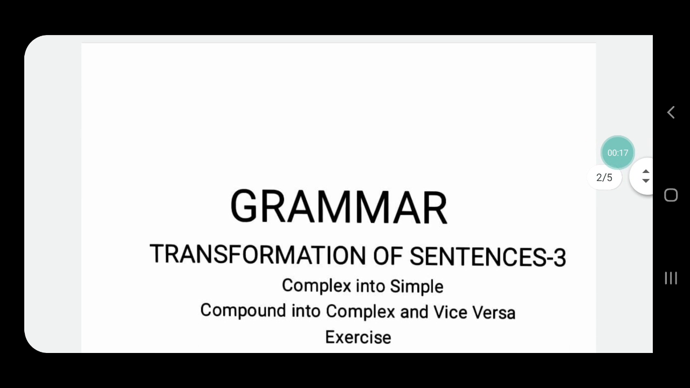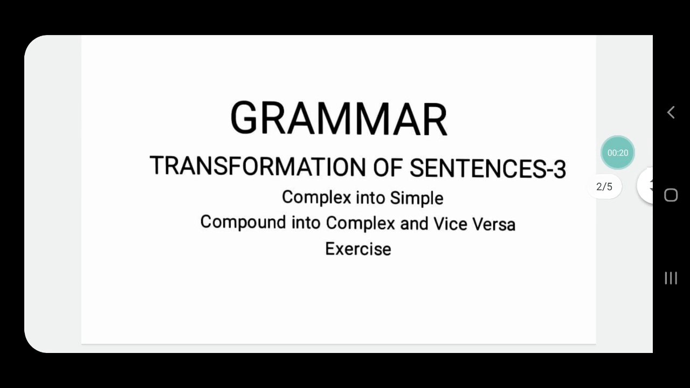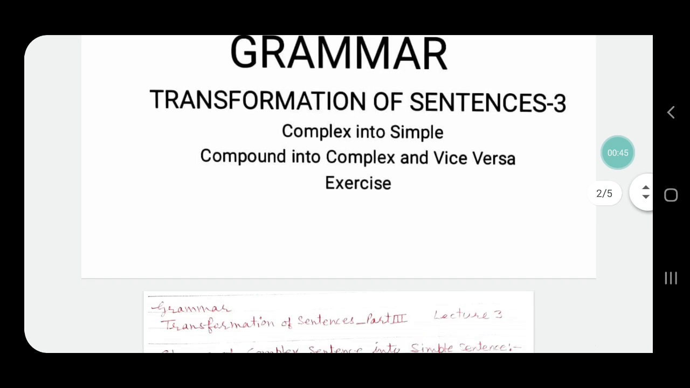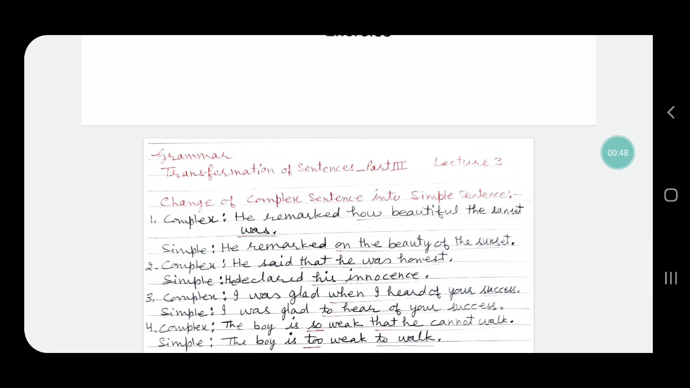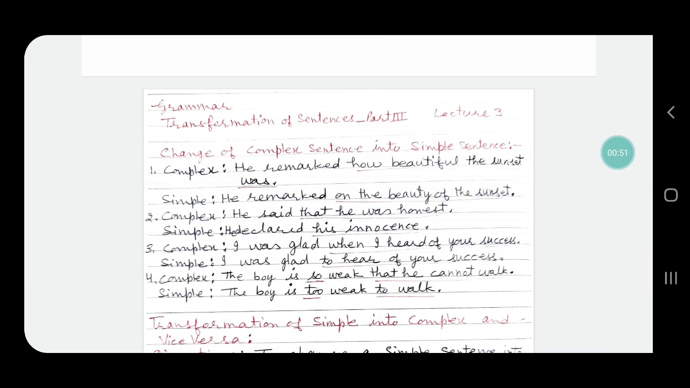In our previous lecture, we learnt the transformation of simple sentence into complex sentence using noun clause, adjectival clause and adverbial clause. Today we will study transformation of complex sentence into simple sentence, complex into compound and vice versa. Also we will do an exercise. So today's lecture we start change of complex sentence into simple sentence.